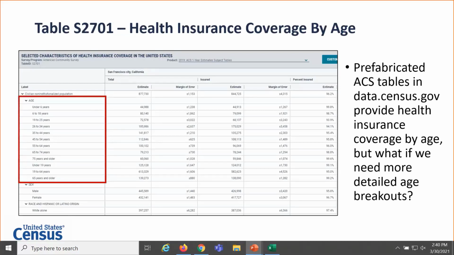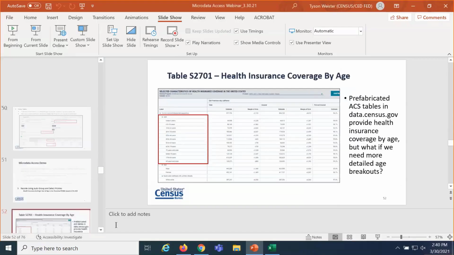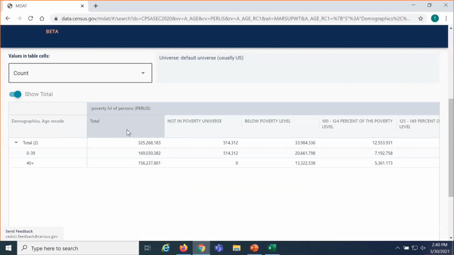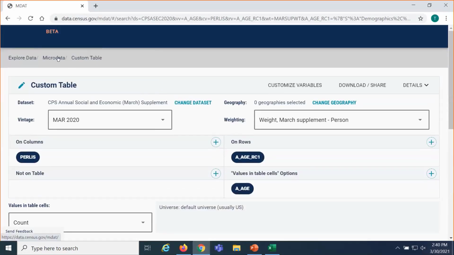Before we do this, we would check the pre-made table. This is the closest pre-made table that provides data that we're looking for. It gives health insurance data, but it doesn't give us the single year of age. It gives us data for population under 6 years and 6 to 18 years. So a good use case to use Microdata Access. We'll navigate back to the live site.